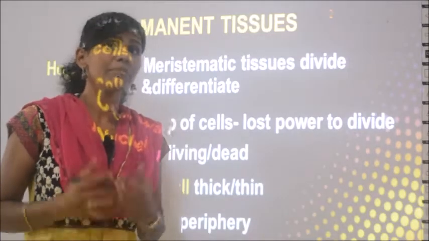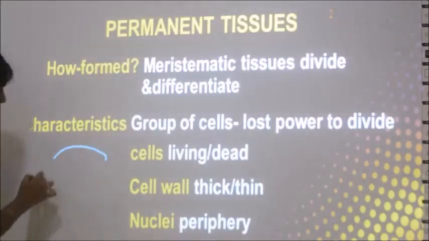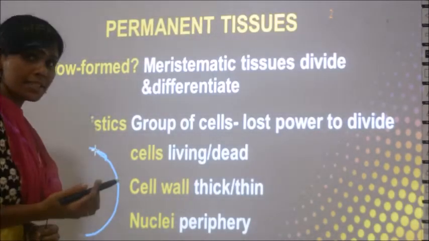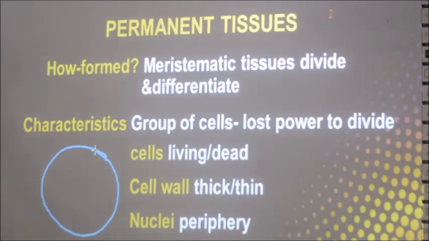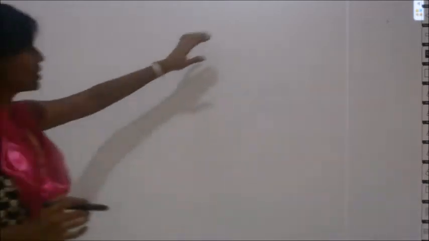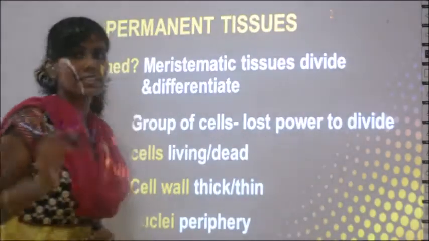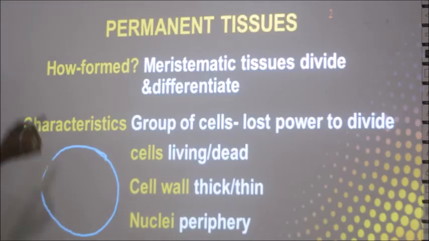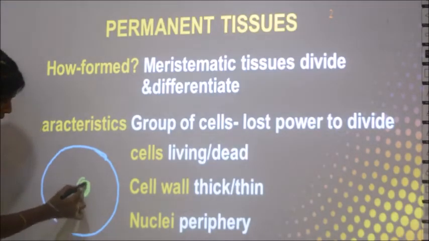Generally, if you have a cell like this, where will you find the nucleus? You must have seen pictures of many cells, no? Where will you find the nucleus generally? It will be in the center of the cell as a darkly shaded region, right? Like this you will find the nucleus generally.